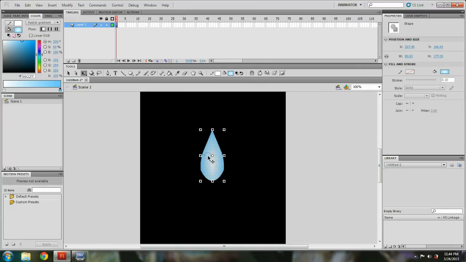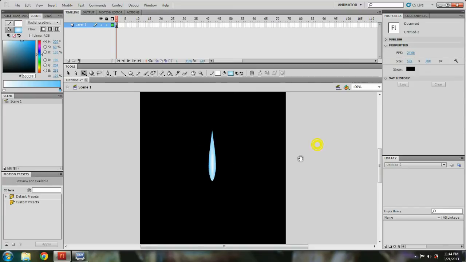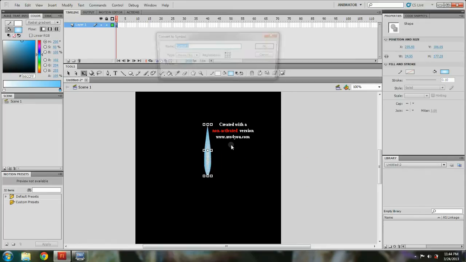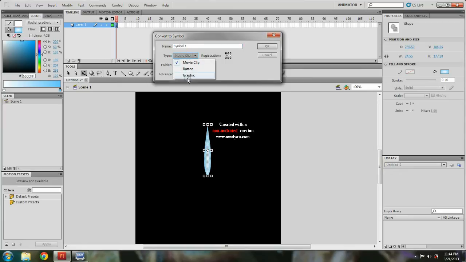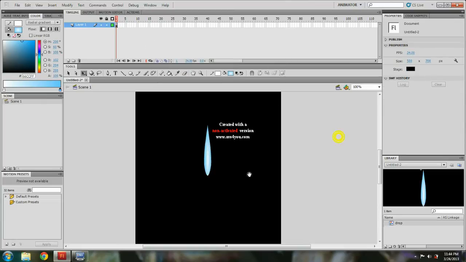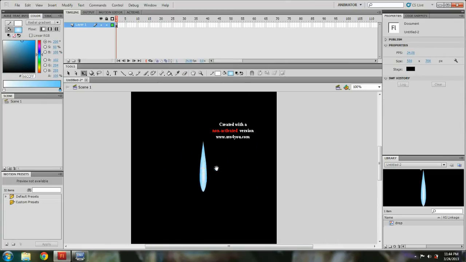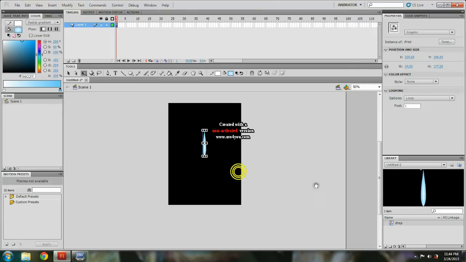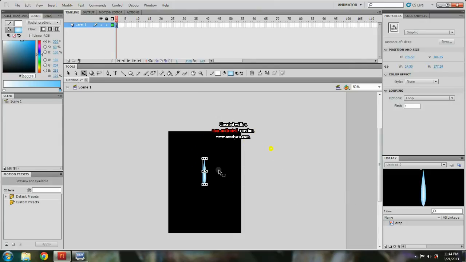Make it smaller, maybe like that. I think that's okay. And then after that, you're all ready to go. Just click that and convert it to a graphic symbol. Name this drop. There you go. That looks okay. Then you can bring in as many as you want later on, so it's pretty cool.